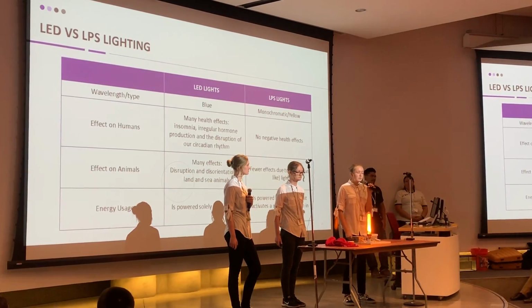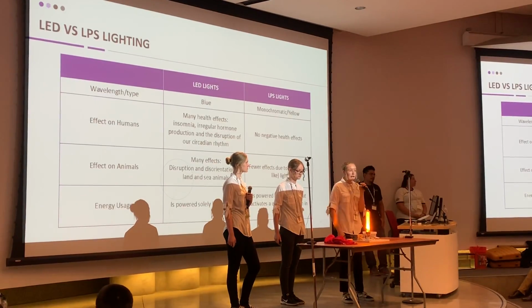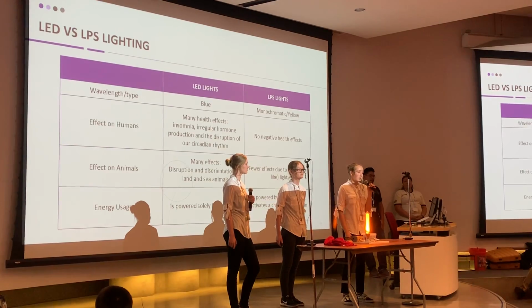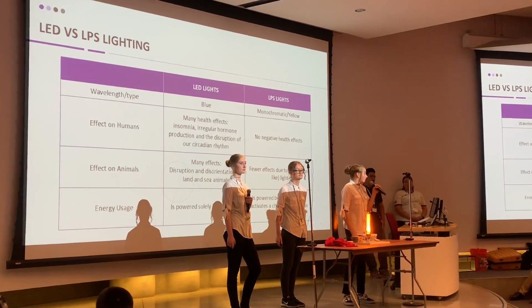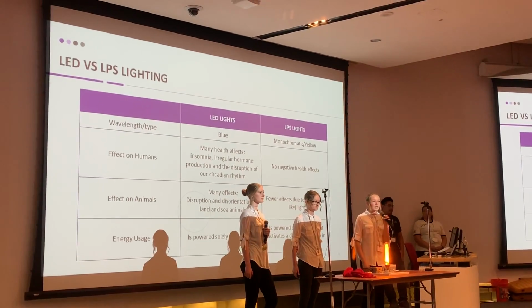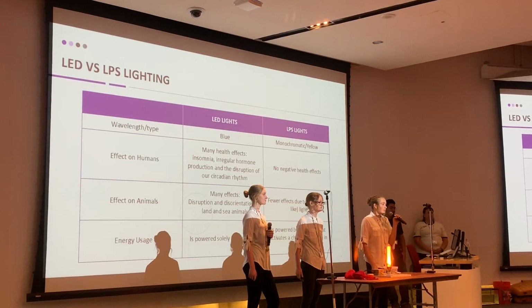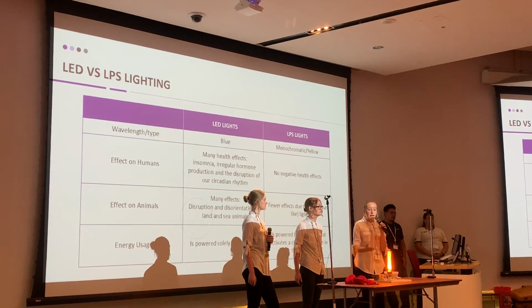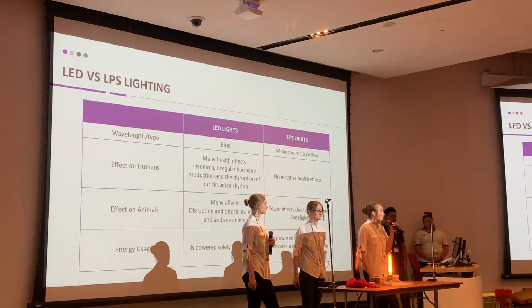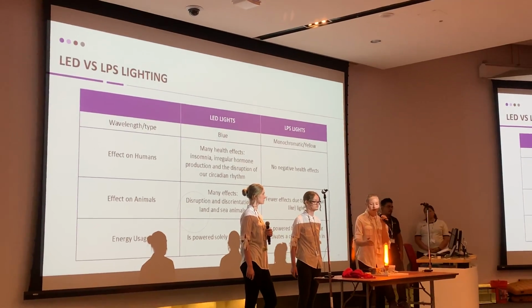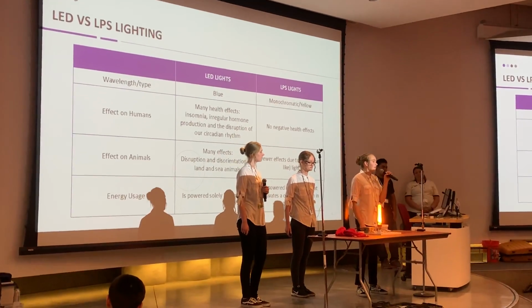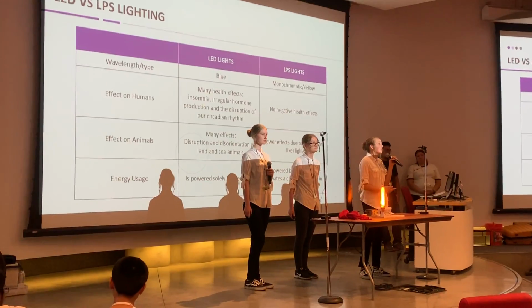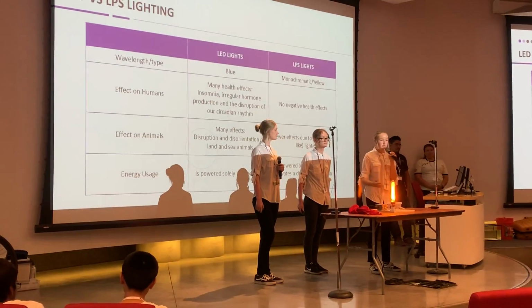So as stated previously, its effect on humans. LED lights cause numerous health effects, but an LPS light has no proven negative effects on humans. And the same is for effect on animals. LED lights cause numerous problems in animals, land and sea, but an LPS light causes significantly fewer problems due to its yellow glow. This yellow glow is closely related to the glow of the sun, so it is a more natural light for animals to see.